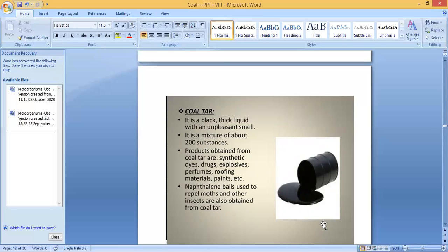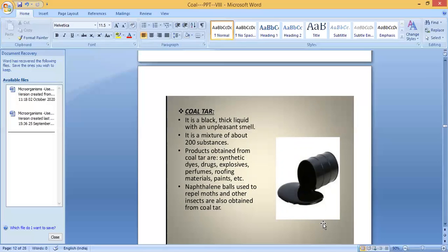The second product we are getting from coal is coal tar. You can see here, it is a black thick liquid with an unpleasant smell. You would have seen this coal tar. It is black in color, liquid in form, with an unpleasant smell. It is a mixture of about 200 substances.